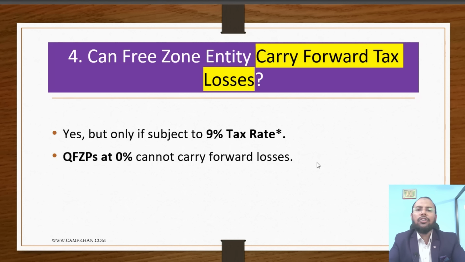And regarding the fourth issue, it is very important for you. Can you carry forward your tax losses? The answer is, if you are a qualifying free zone entity, at that time you cannot carry forward any tax losses. Be remember, if you are a qualifying free zone entity, you cannot carry forward tax losses. And I want to add one thing. If you are going to claim small business relief, at that time also you cannot carry forward your tax losses. Be remember, if you are electing small business relief after losing your qualifying free zone status, at that time also you cannot carry forward your tax losses. I hope you understand this thing.